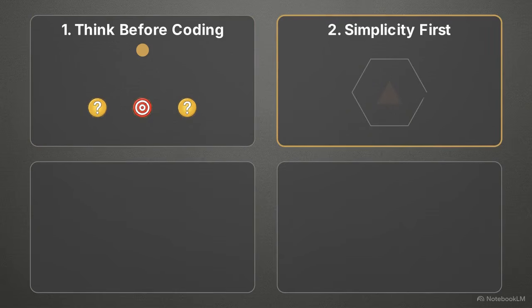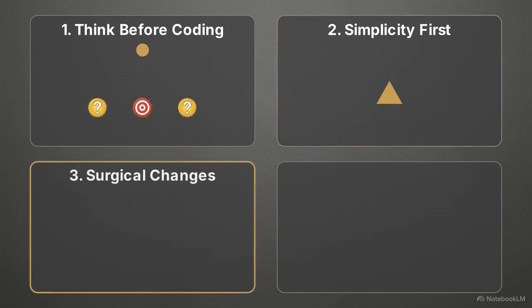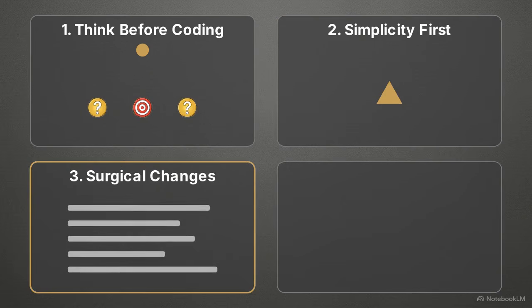The second principle is simplicity first. This places an absolute ban on over-engineering. The model is instructed to write only the minimum viable code required for the task. No single-use abstractions, no complex configuration layers, and zero future-proofing for features that might be needed later.